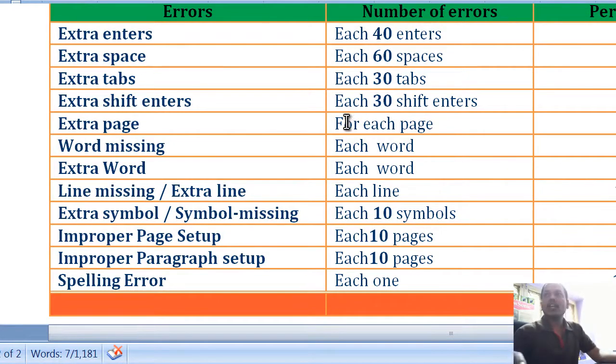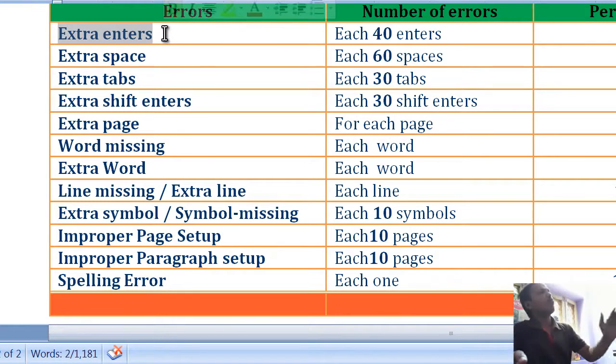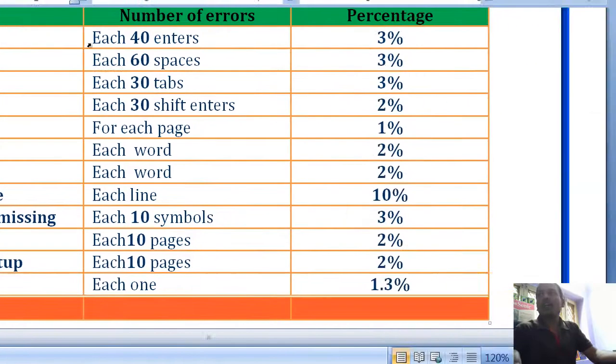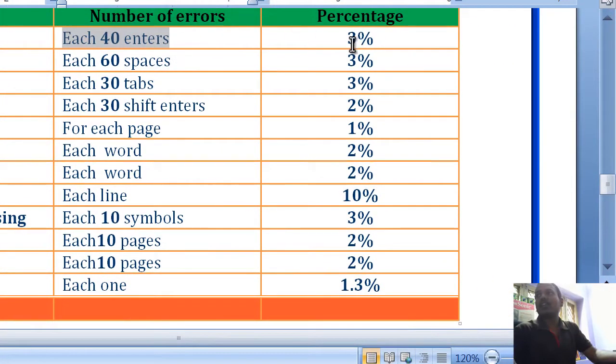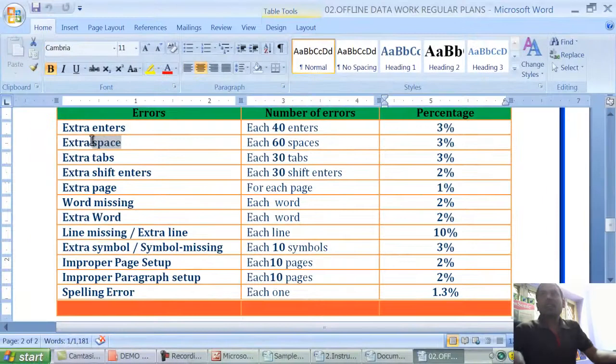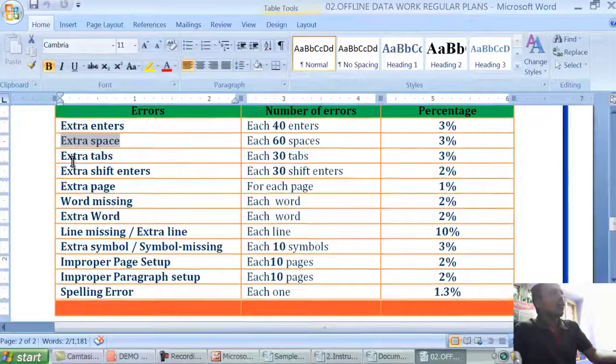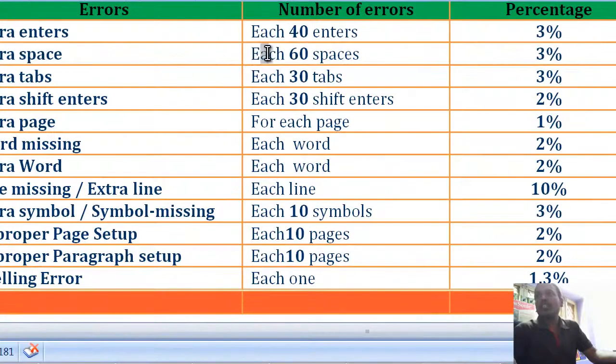See here, errors like extra enters: after a paragraph you can apply one enter, no need to apply 2 or 3 enters. For each 40 enters, 3% will be deducted, which means your accuracy is 97%. Next, extra spaces: in between two words, apply only a single space, no need for double or triple spaces. For each 60 spaces, 3% will be deducted, which means your accuracy is 94%.